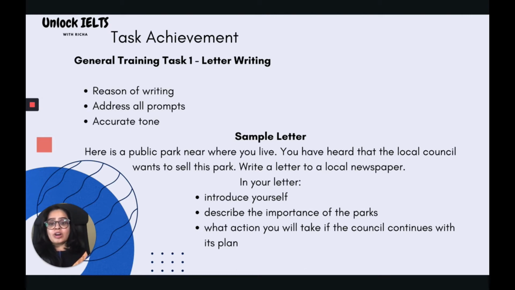Let's understand these criteria by taking a sample letter. Here is a public park near where you live. You have heard that the local council wants to sell this park. Write a letter to a local newspaper. In your letter, introduce yourself, describe the importance of the parks, and what action you will take if the council continues with its plan. While reading, we understood that this is a formal letter, so the tone is going to be formal. Then you'll begin your letter by giving the reason and by addressing all the prompts which are given in the bullet points.